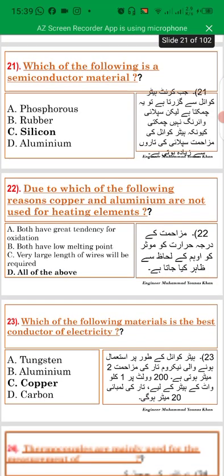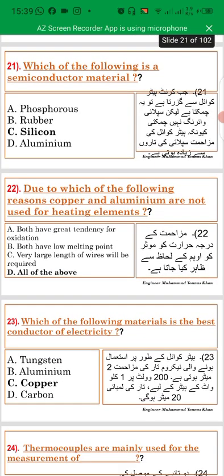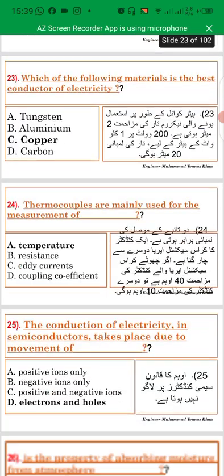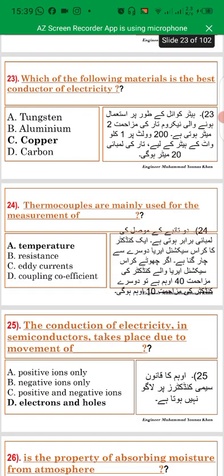Which of the following is a semiconducting material? Silicon. Due to which of the following reasons copper and aluminum are not used for heating elements? Both have great tendency for oxidation, both have low melting point, very large length of wire will be required. Which of the following material is the best conductor of electricity? Copper.